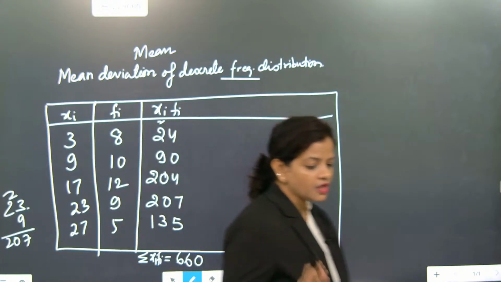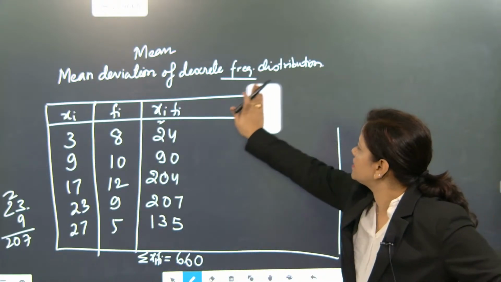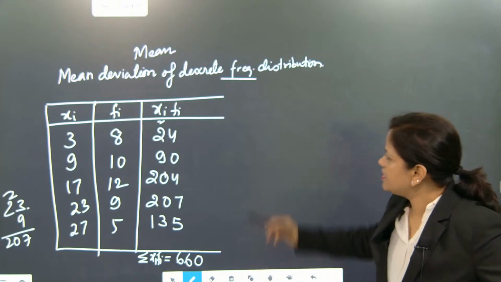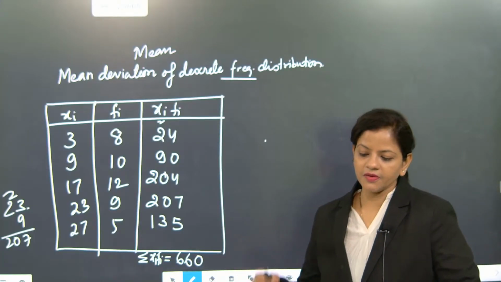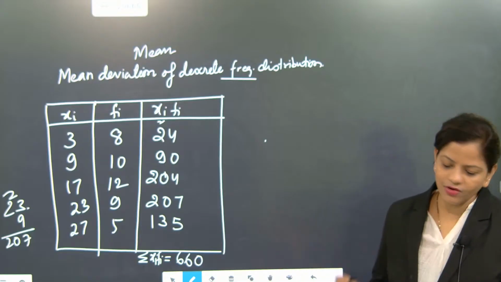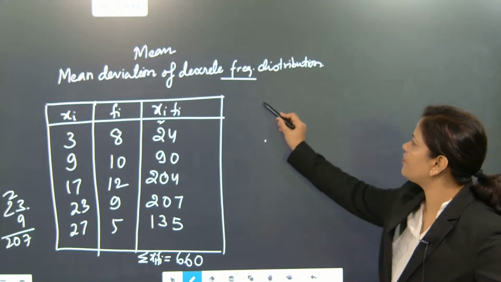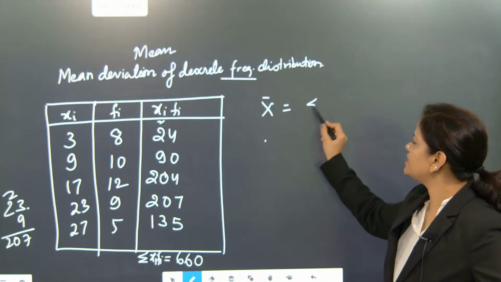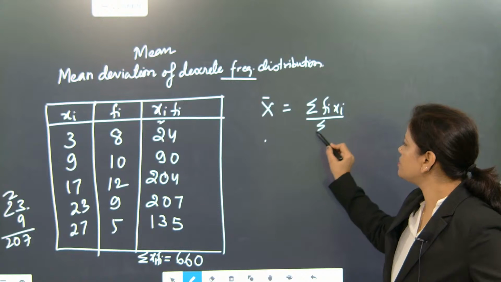Here 660 is coming. So once we got 660, this is the summation of fi xi. Now we can do the direct formulation. We have to find the mean deviation, so first we have to find the mean. The mean formula is summation of fi xi by summation of fi.